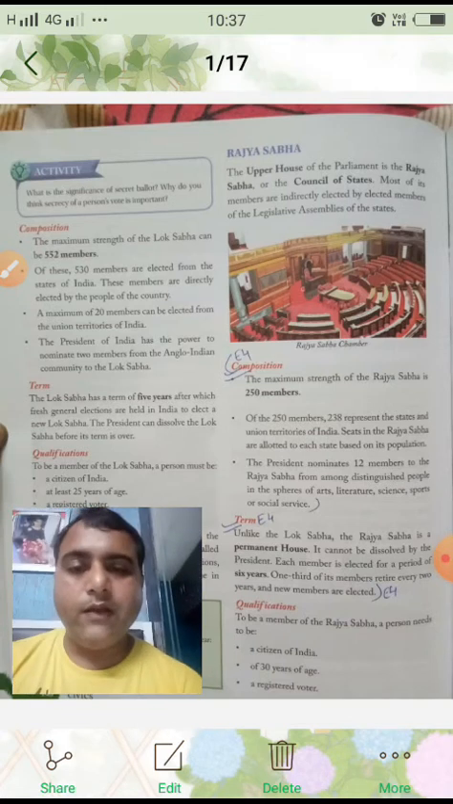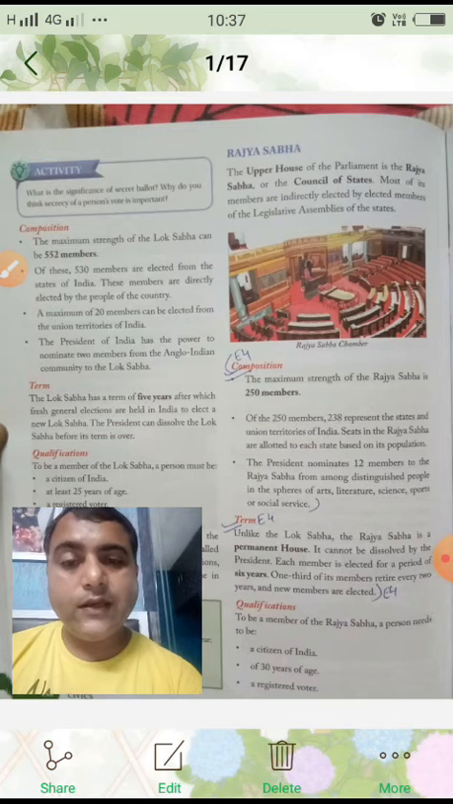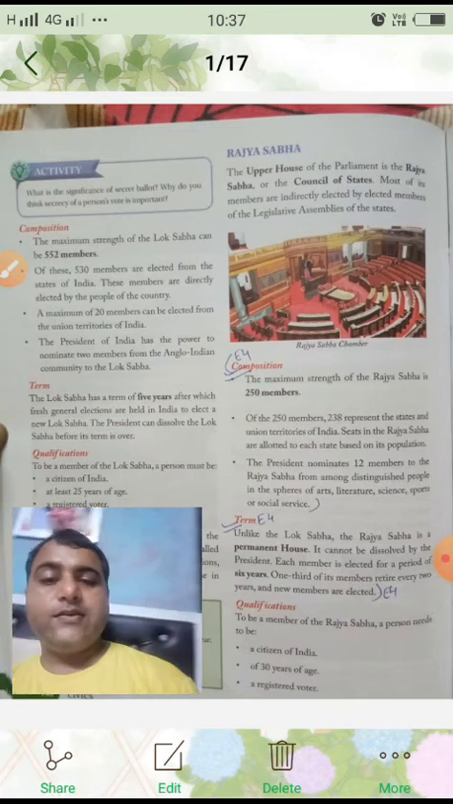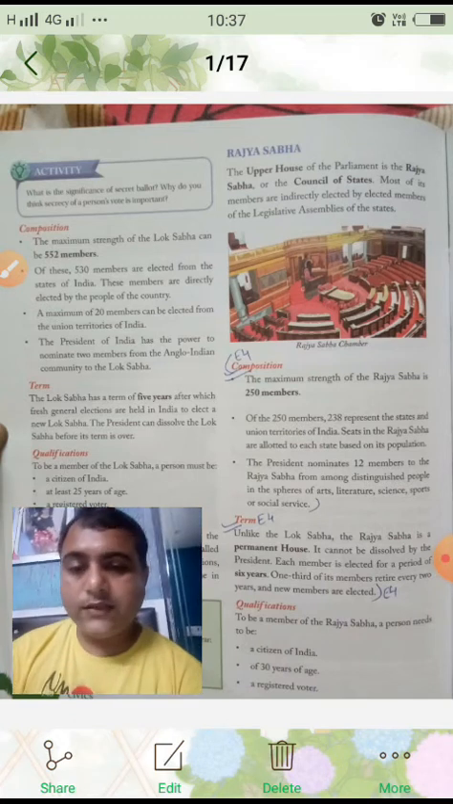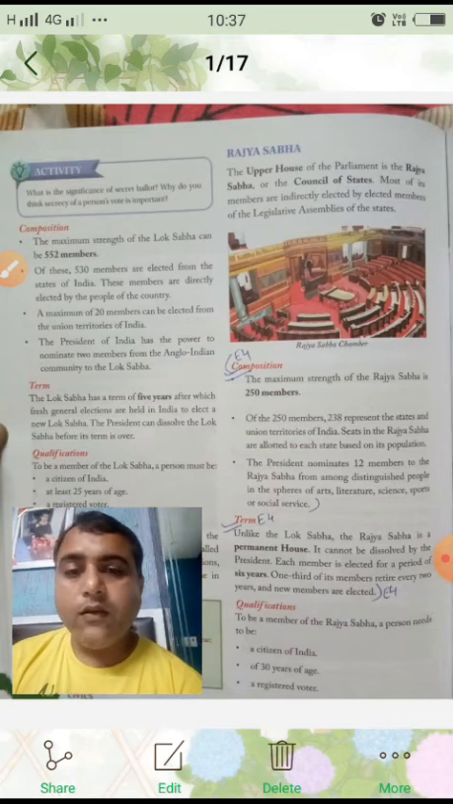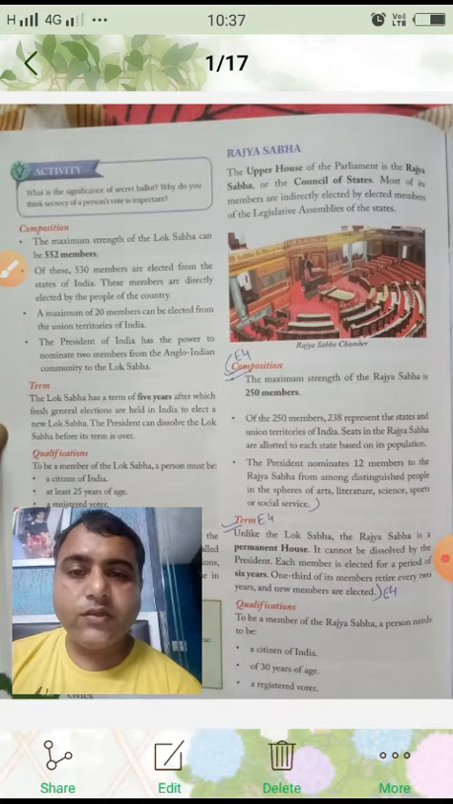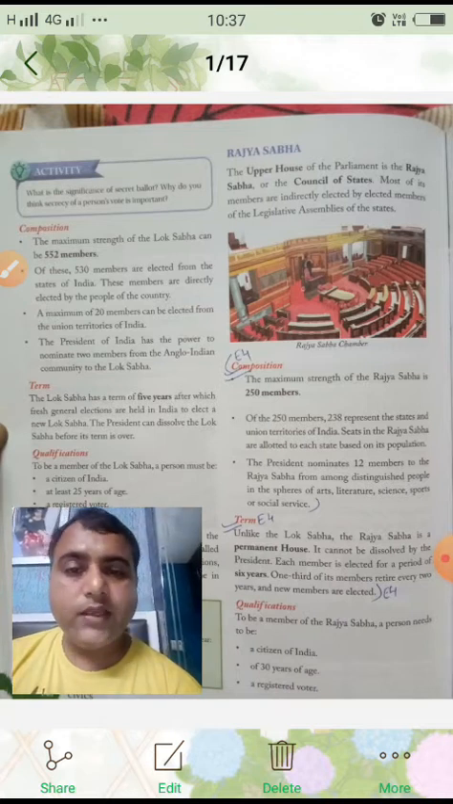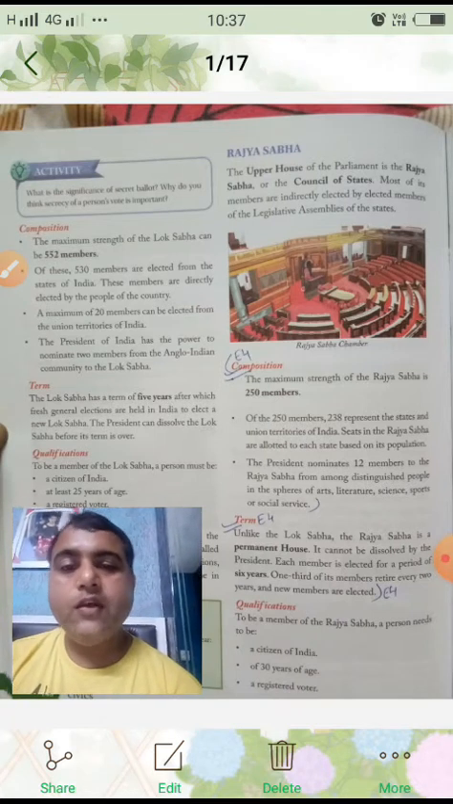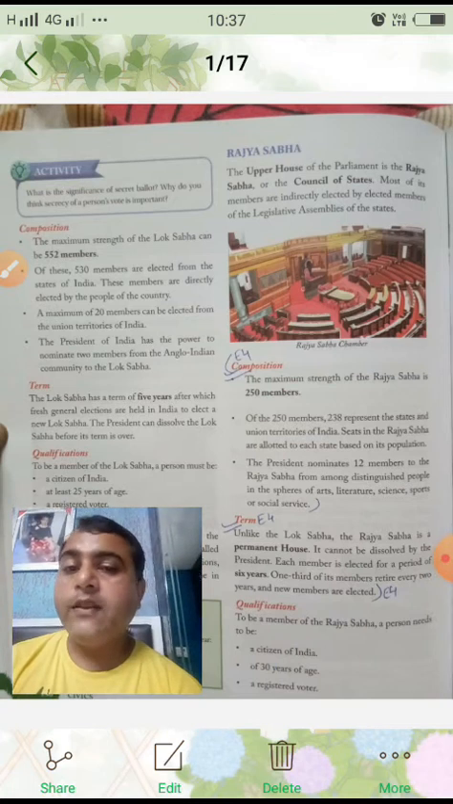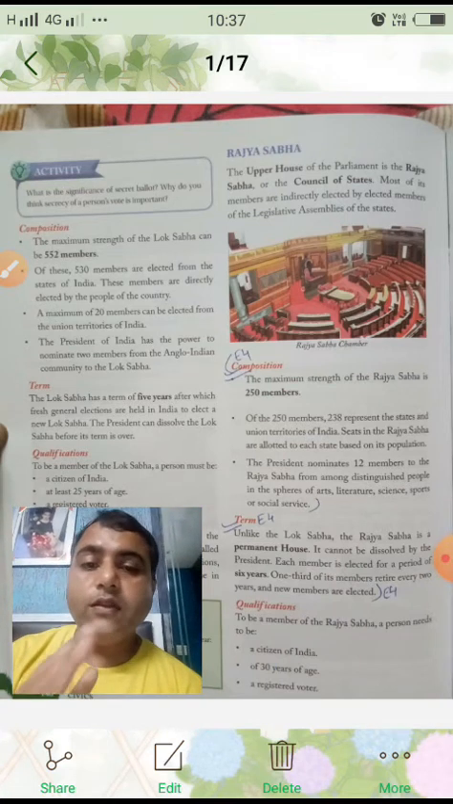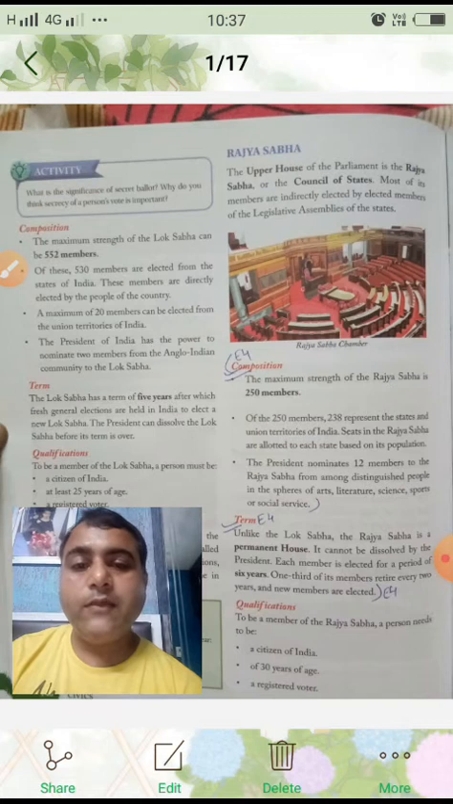Now what is the term of members of Lok Sabha? The Lok Sabha has a term of 5 years, after which fresh general elections are held in India to elect a new Lok Sabha. The President can dissolve the Lok Sabha before its term is over.